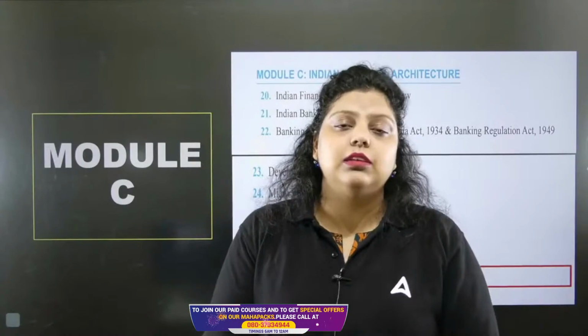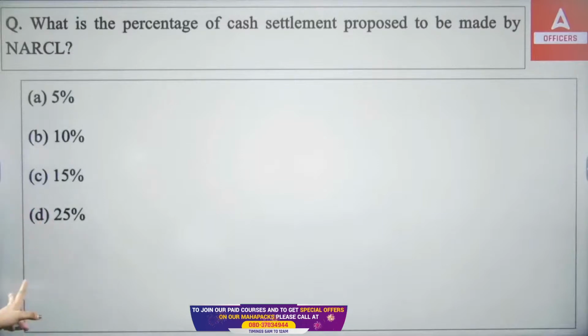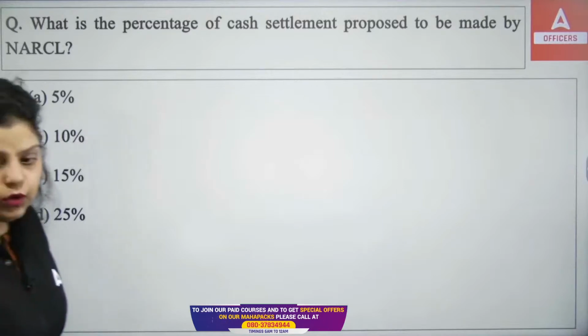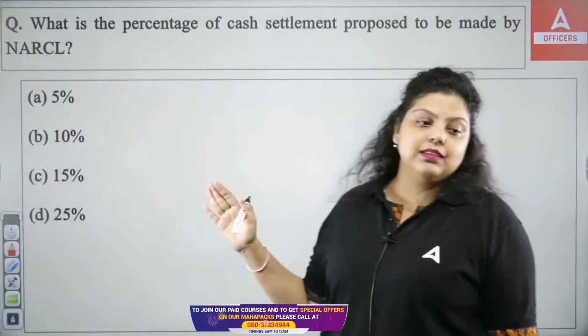Let's start the session with the first question, which asks: what is the percentage of cash settlement proposed to be made by NARCL? NARCL stands for National Asset Reconstruction Company Limited. I hope you have all heard about NARCL, or if not, then definitely you have heard about the ARC, the Asset Reconstruction Company.